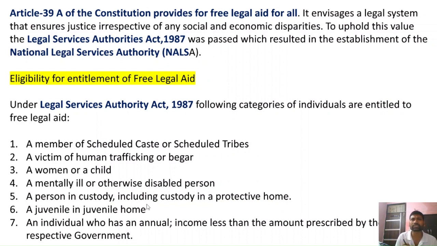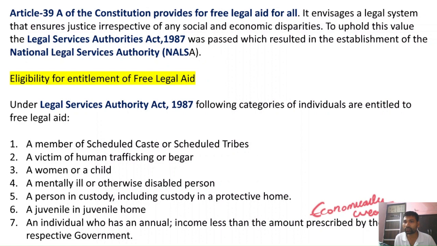And fifth, a person in custody, including custody in a protective home, and a juvenile in a juvenile home. A juvenile is a child who is less than 18 years of age, right? Then an individual who has an annual income of less than the amount prescribed by the respective governments. Okay, so they are economically weaker sections.